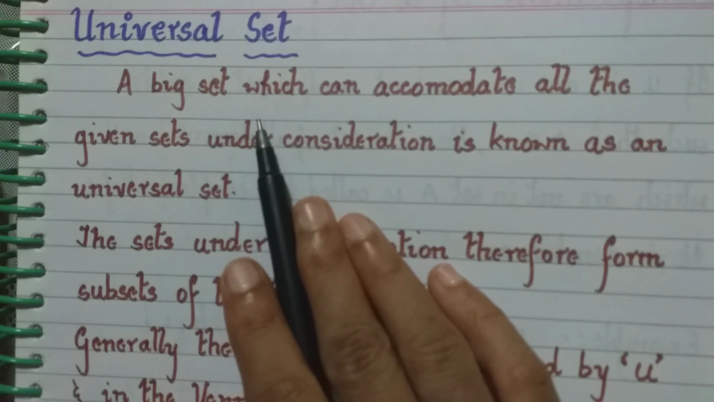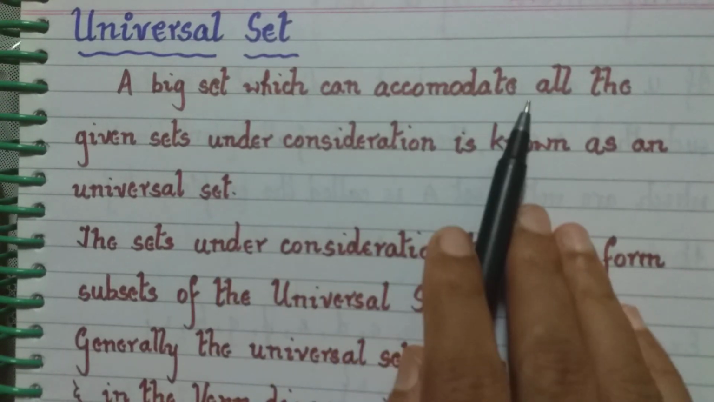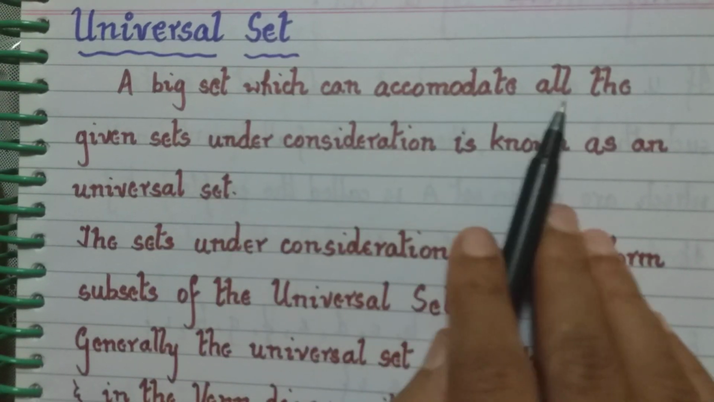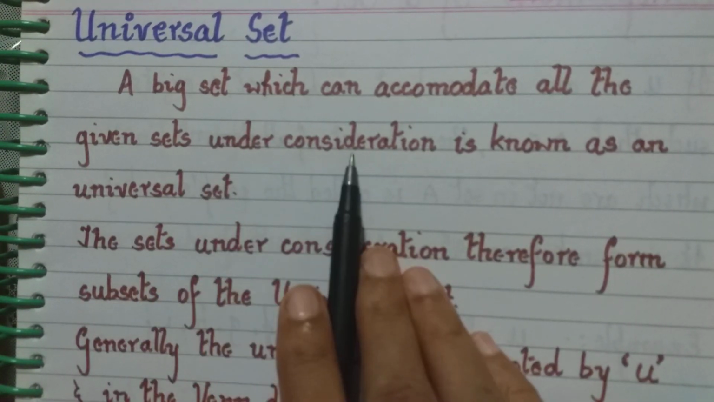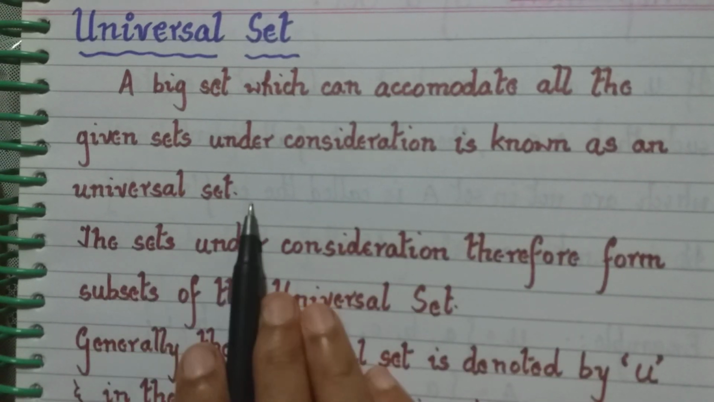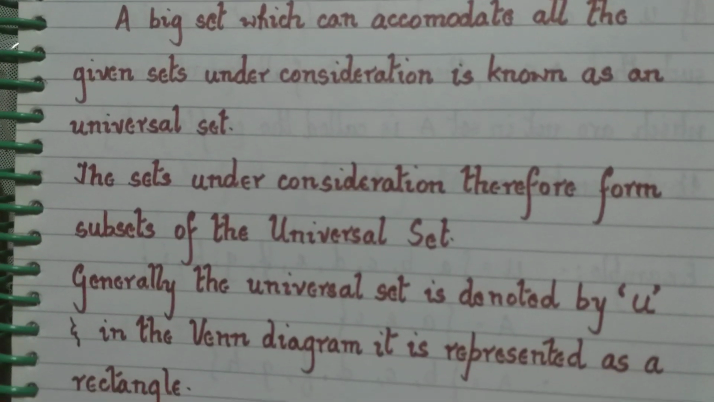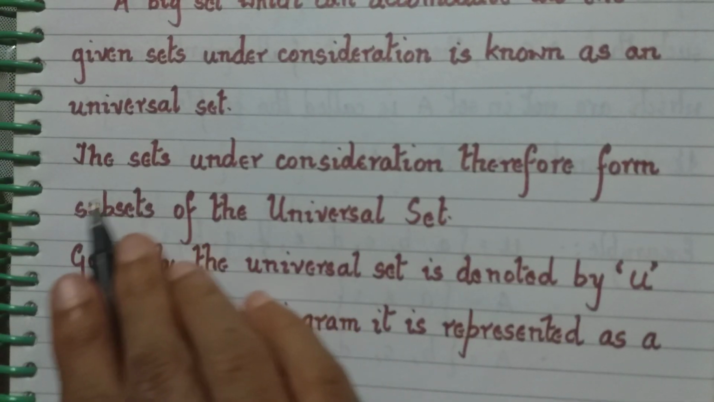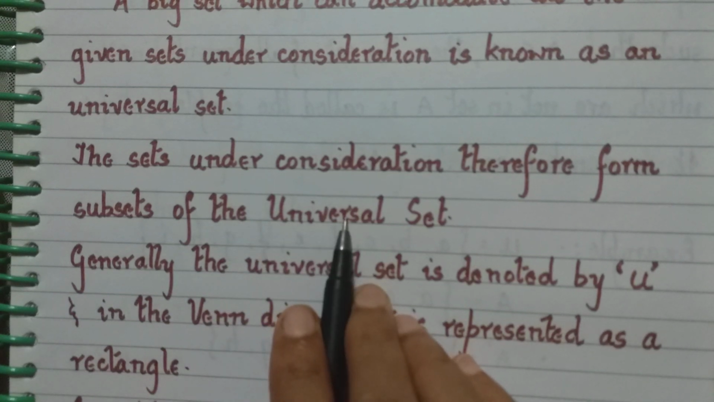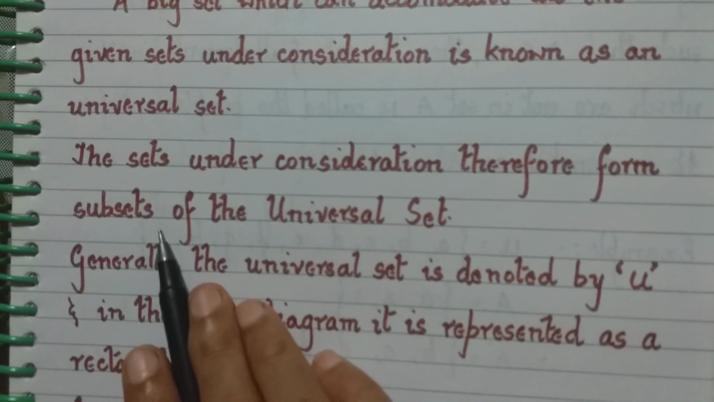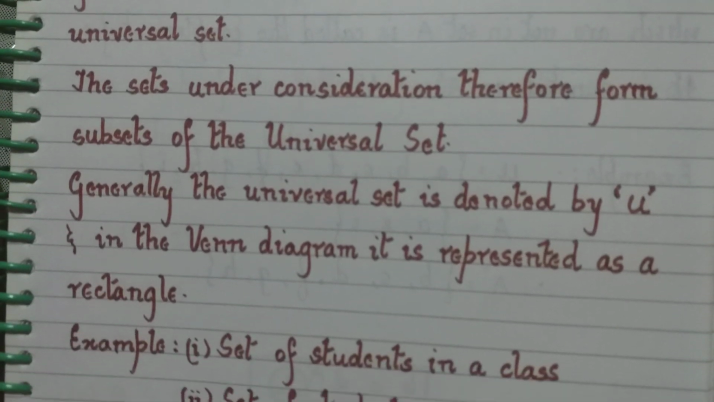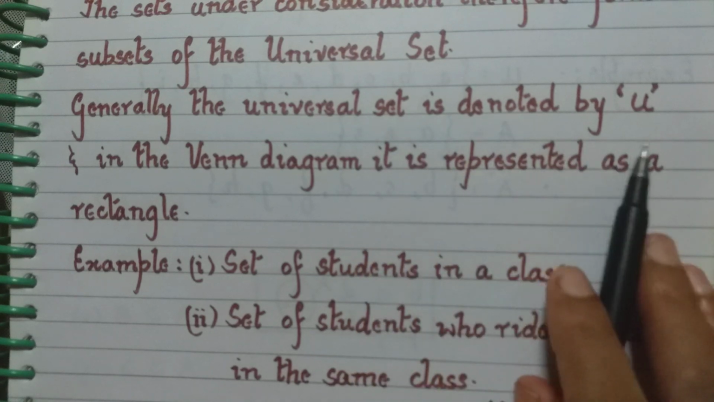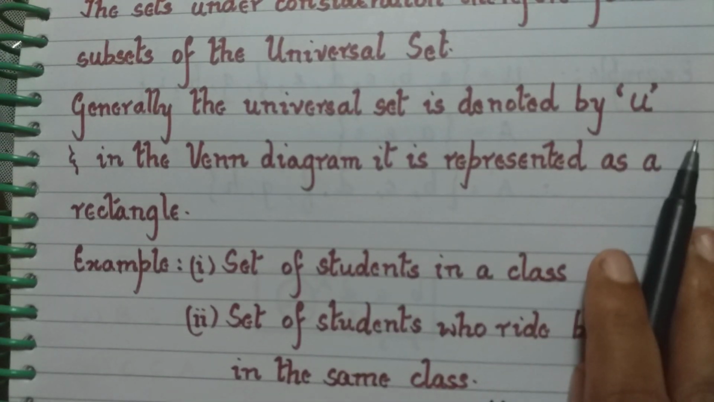Accommodate means the other sets are all subsets of this big set. So a big set which can accommodate all the given sets under consideration is known as an universal set. The sets under consideration therefore form the subsets of the universal set, because a universal set is accommodating all these subsets. Generally, the universal set is denoted by capital U.